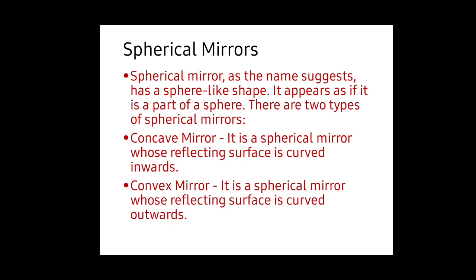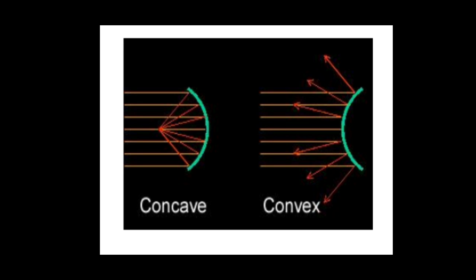If you want to understand easily, take a steel spoon. The part which we use to take rice or anything is an example of a concave mirror, and the back side of it is known as a convex mirror. Here is an example of convex and concave mirrors. And this image also shows how the convex and concave mirrors reflect the light.